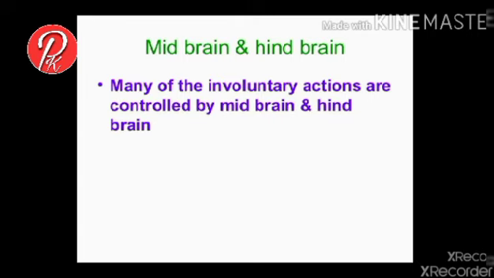Corpora quadrigemina has four elevations. The upper two are known as superior quadrigemina and the lower two are known as inferior quadrigemina. Superior controls the auditory reflexes and inferior controls the body's sight reflexes.